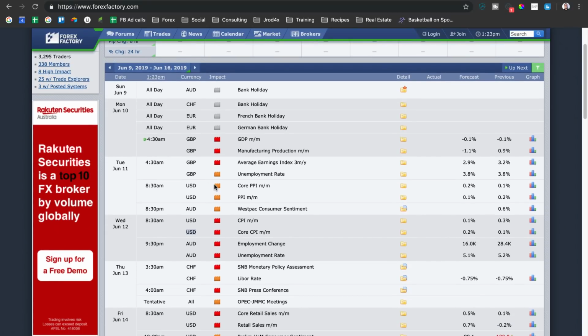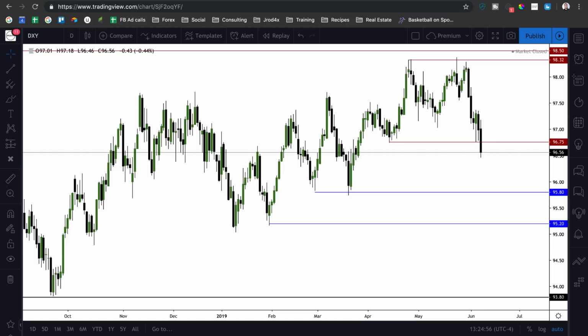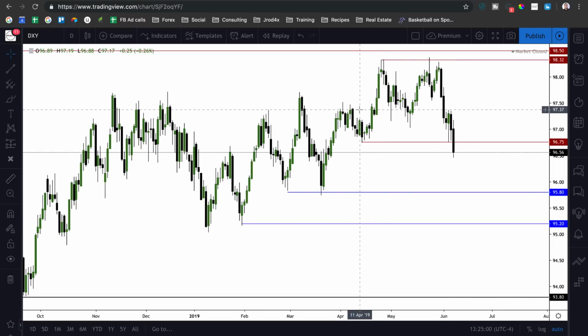No FOMC, no NFP, nothing like that we need to stay away from. So ideal days to trade this week will again be, as usual, Tuesday through Friday, primarily Tuesday, Wednesday, Thursday. But we do have the dollar index news here for New York session on Friday, so we could see a setup here for the majors. With that being said, let's jump over into the charts and take a look at what we see for this upcoming week.